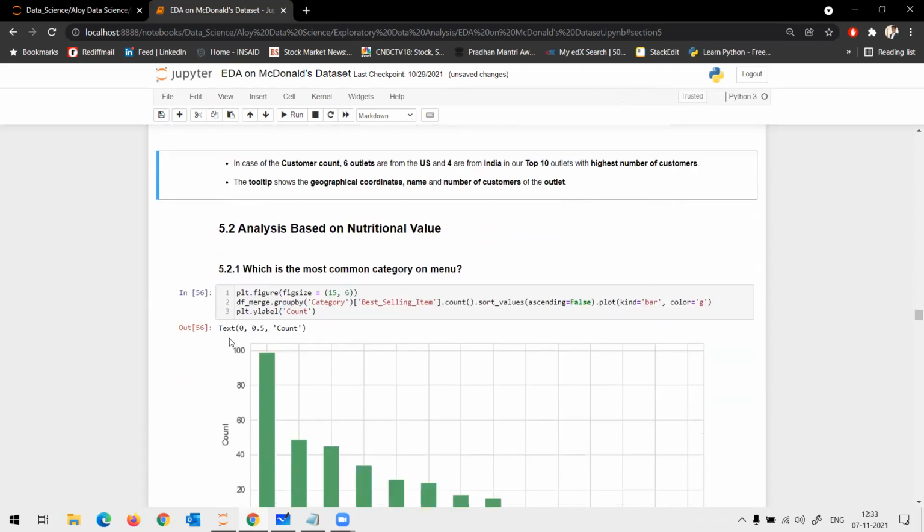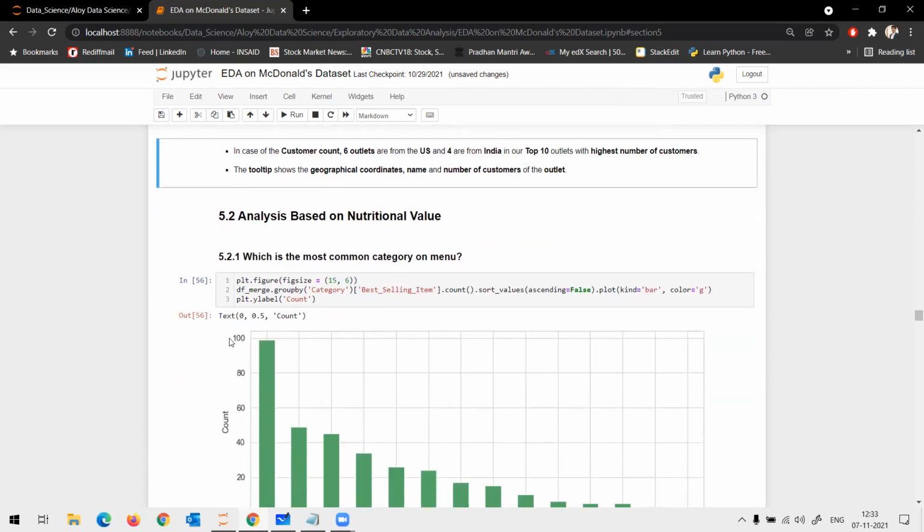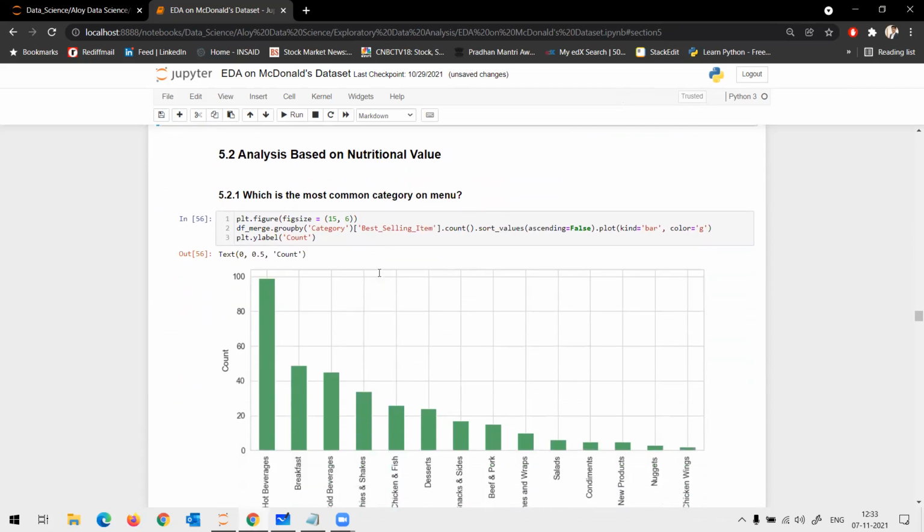Okay, coming to the nutrition aspect. Now, which is the most common category on the menu? As I said earlier, I can use a bar chart to compare the values, and I use a bar chart here. So I use group by and categorize.